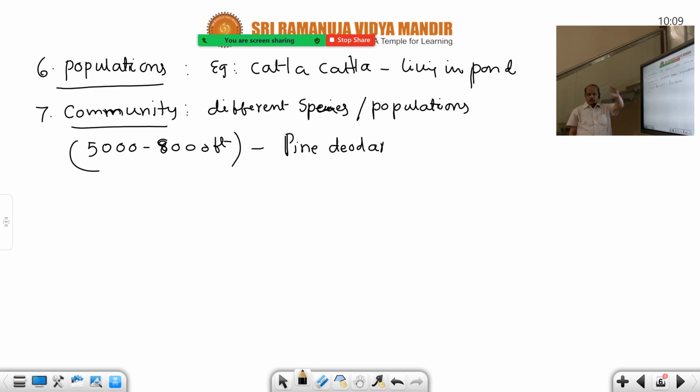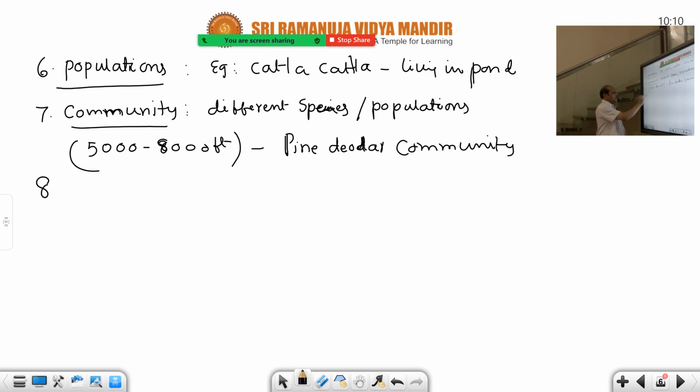If you go to Lambasingi, the Visakhapatnam hill stations, Chintapalli, Araku, on the Ghat road you can see the tallest pine trees on both sides. Old currency notes were prepared from paper made from this wood. So the Pine Deodar community is the dominant community at these altitudes.